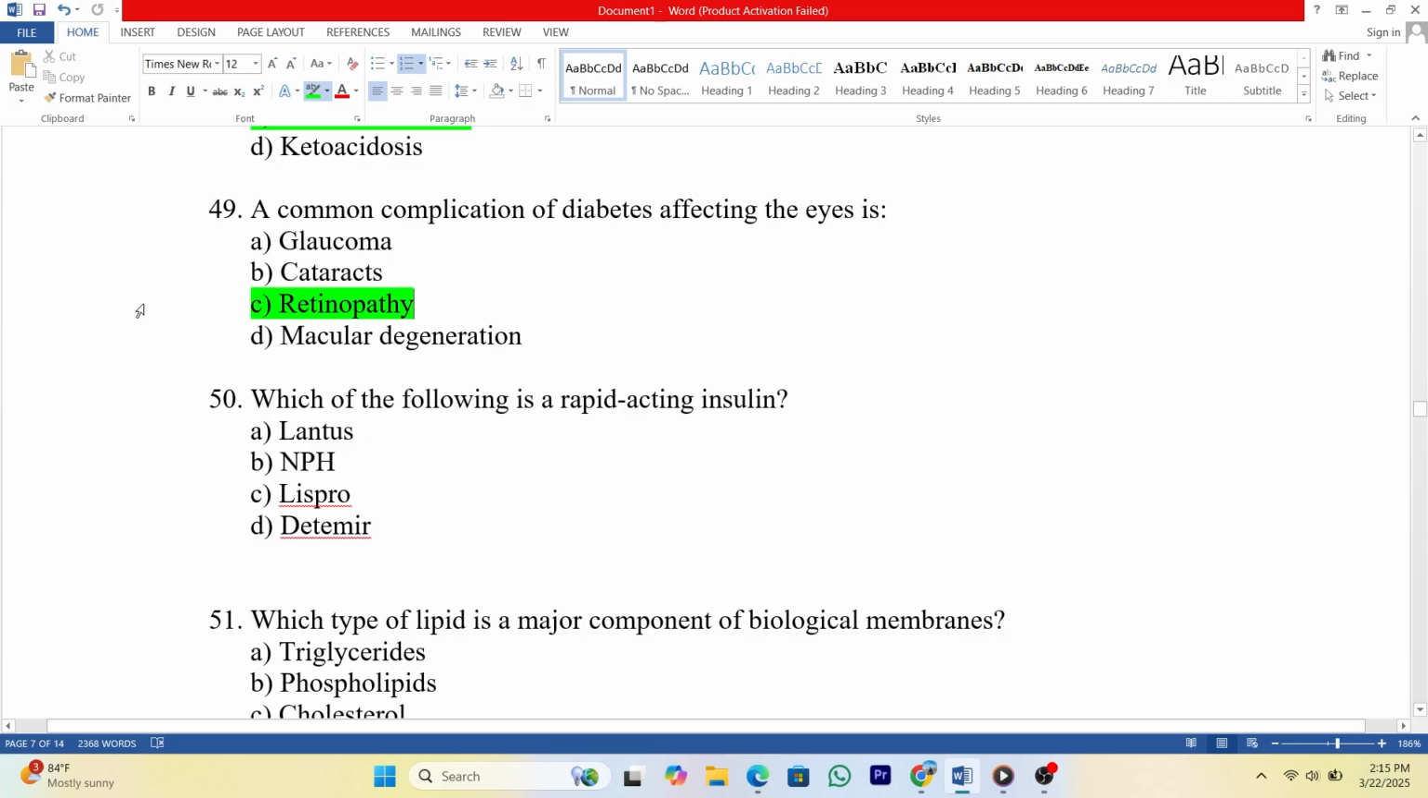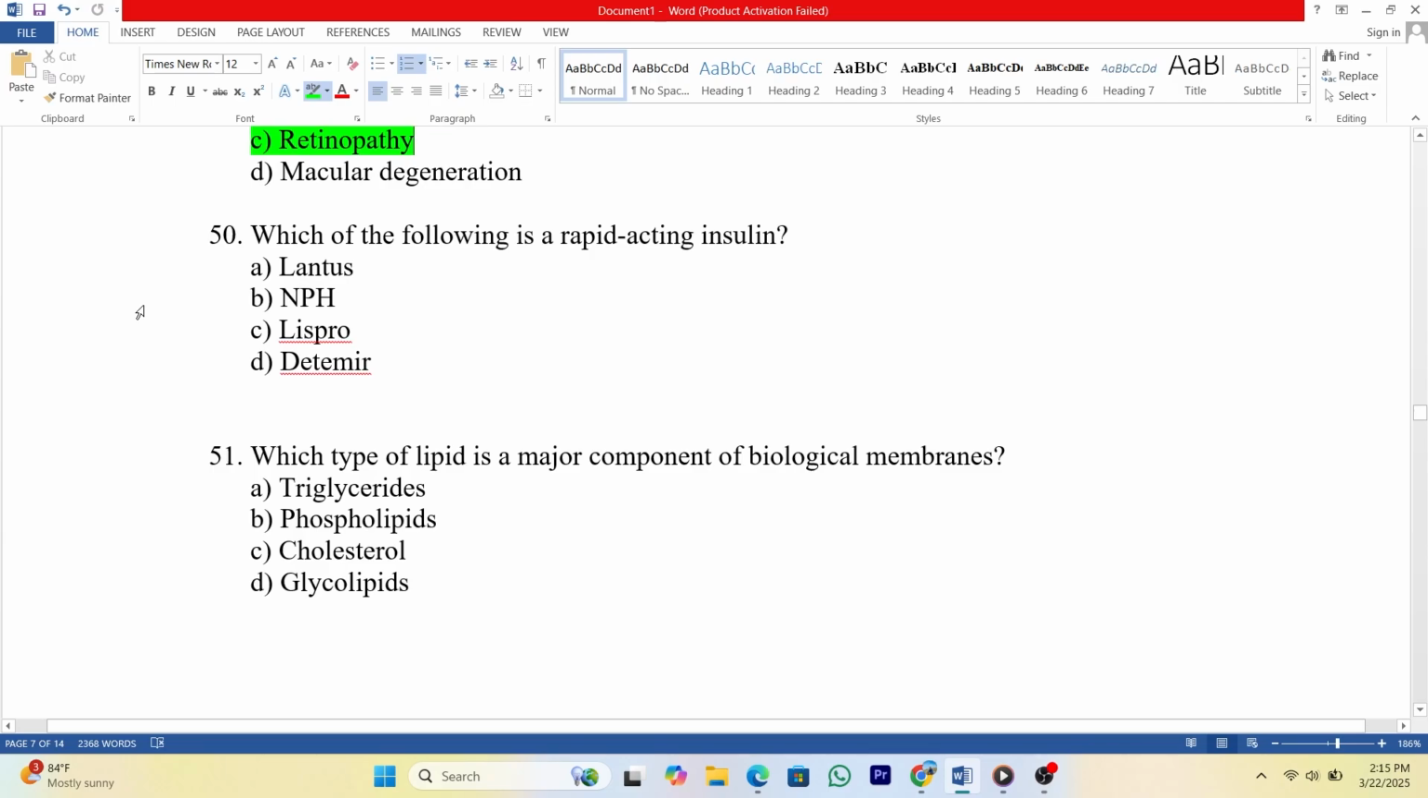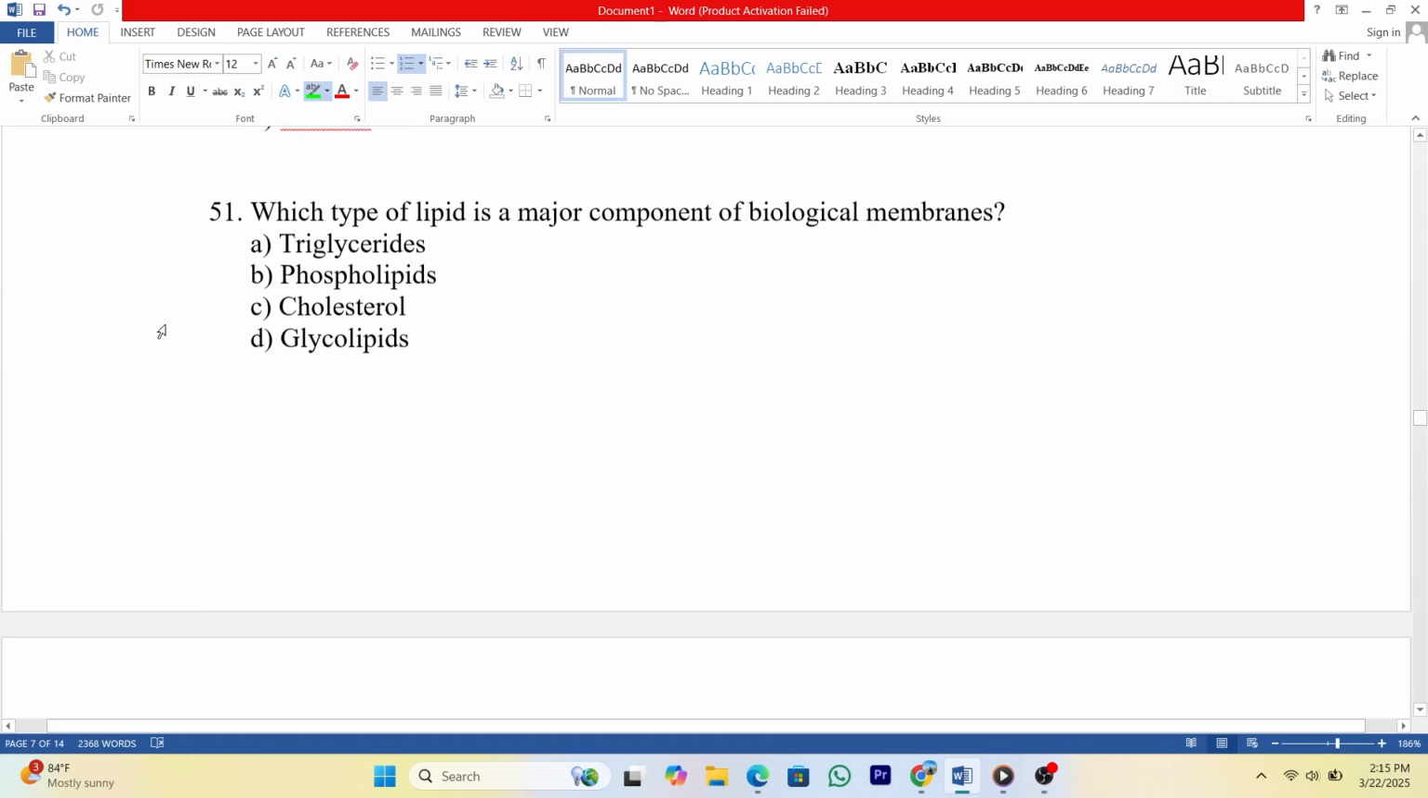50. Which of the following is a rapid-acting insulin? A. Lantus. B. NPH. C. Lispro. D. Detemir. Answer C. 51. Which type of lipid is a major component of biological membranes? A. Triglycerides. B. Phospholipids. C. Cholesterol. D. Glycolipids. Answer B.